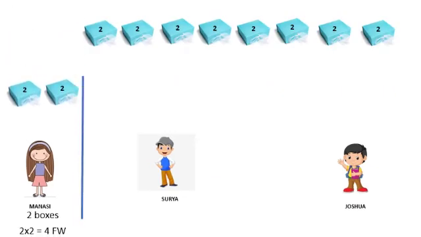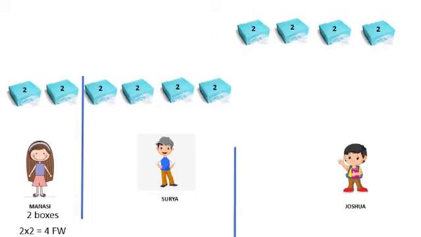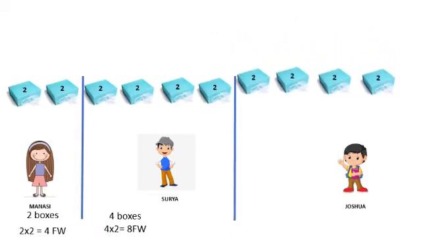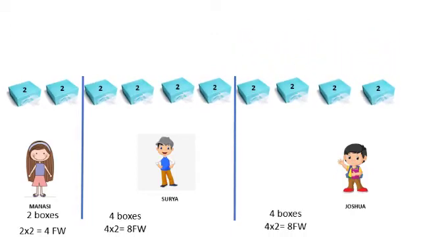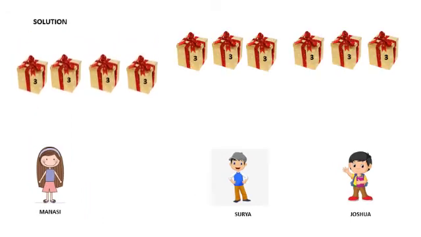Let me take 2 blue boxes for myself. Therefore, I get 4 rockets. That leaves 8 boxes to be divided equally between my brothers. So each of them will get 4 boxes of 8 rockets each.